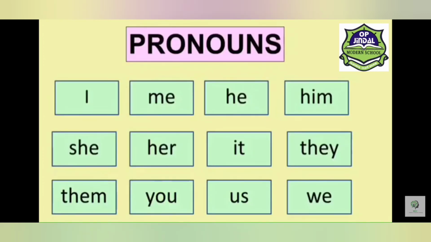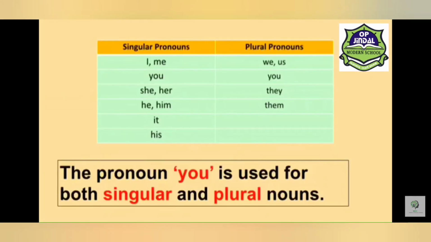I, me, he, him, she, her, it, they, them, you, us, we. These are some common pronouns used in English grammar. Students, we have already discussed singular nouns and plural nouns. Now, for singular nouns, we use singular pronouns. These are I, me, you, she, her, he, him, it, his.